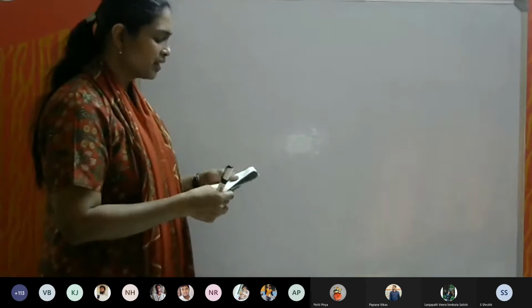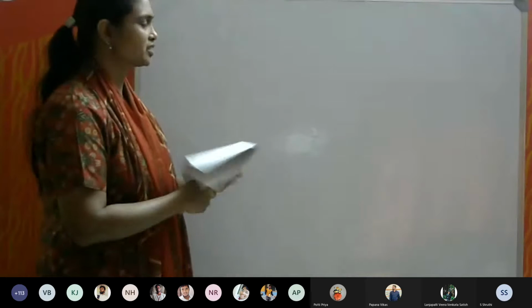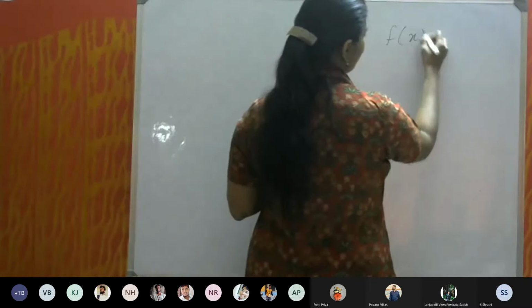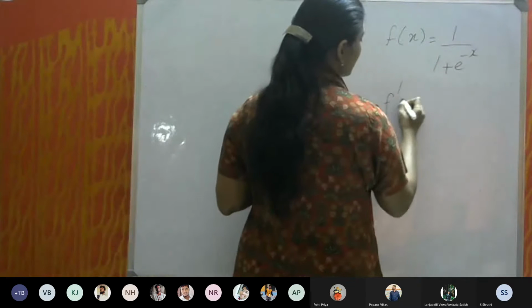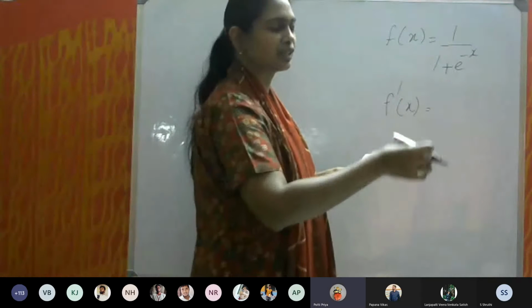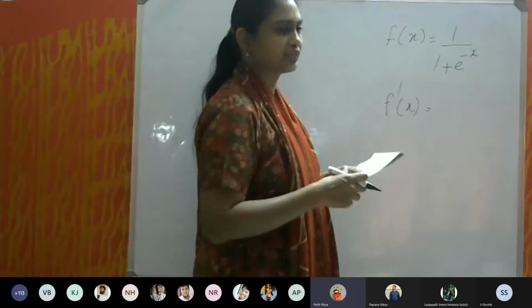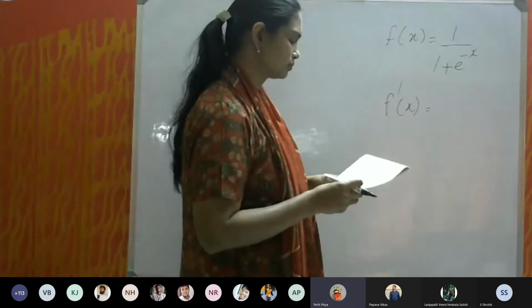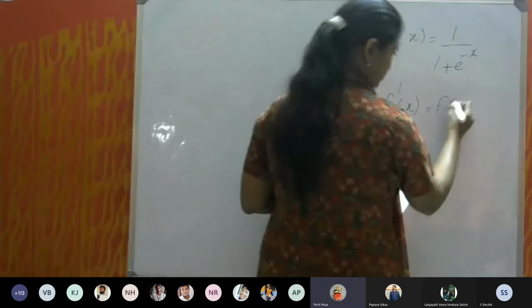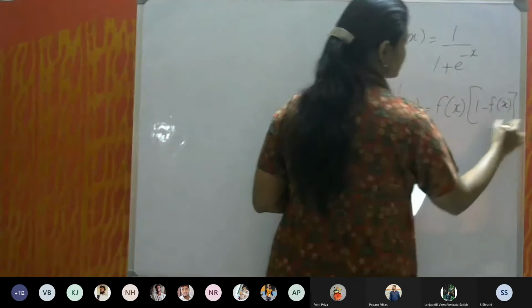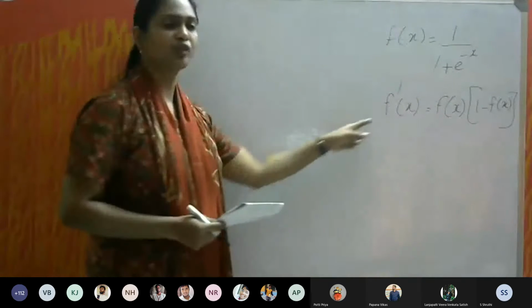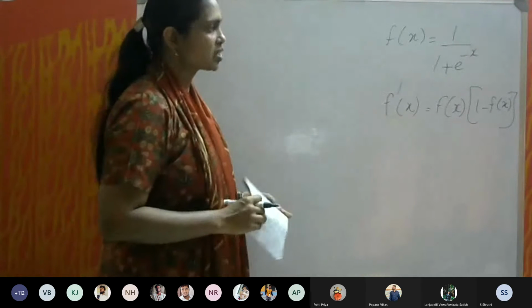At every stage, you need the information. And what is the derivative of binary sigmoid activation function? Binary sigmoid activation function f of x equal to 1 by 1 plus e raised to minus x. What is f dash of x? It was given in the day 2 and day 3 slides, in the list of activation functions. F of x into 1 minus f of x. Yeah, correct. This formula you have to remember for solving.